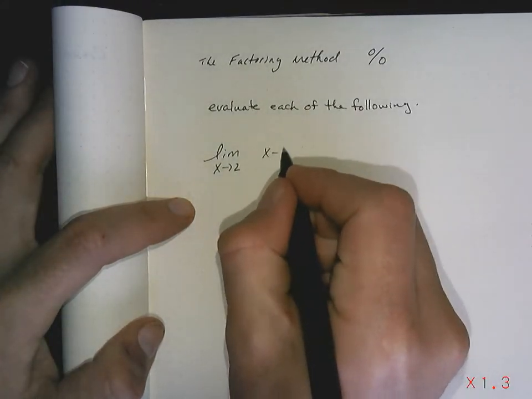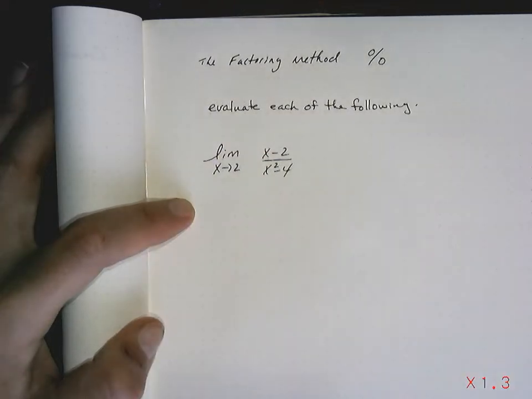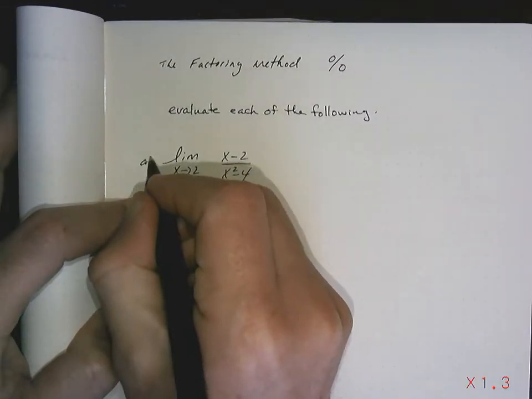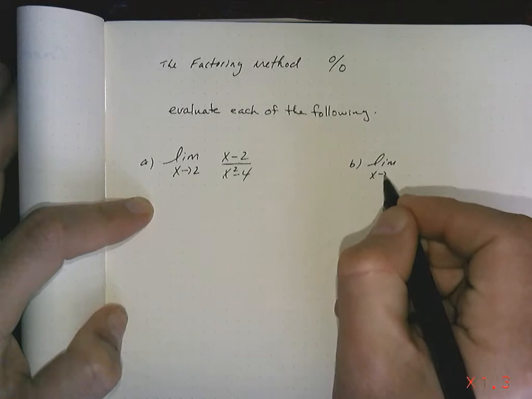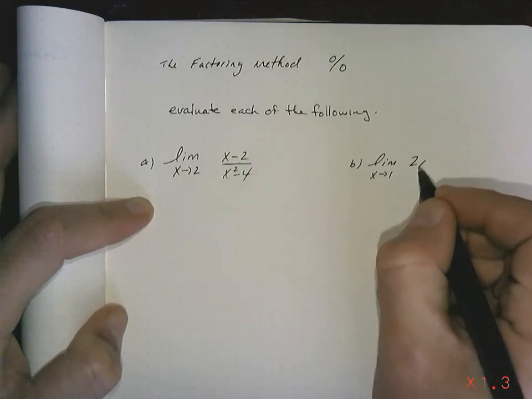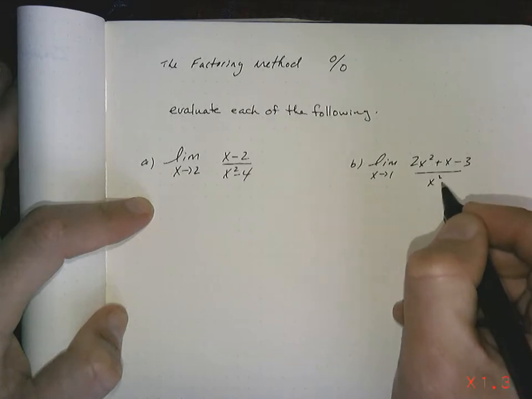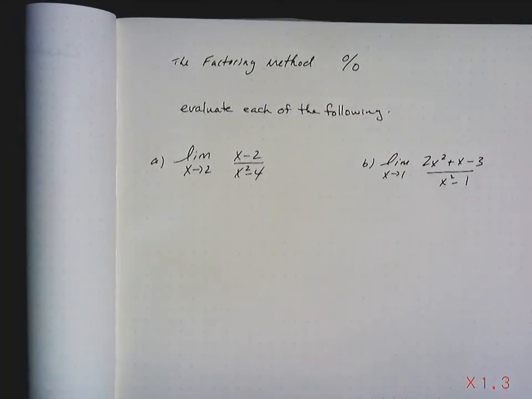So the limit is x minus 2 over x squared minus 4. I'll give you a second to copy that down, and I'll write the second one over here while you copy that. This one's going to be the limit as x approaches 1 of 2x squared plus x minus 3 over x squared minus 1. And I'll have two more to do, but that's good to start with.